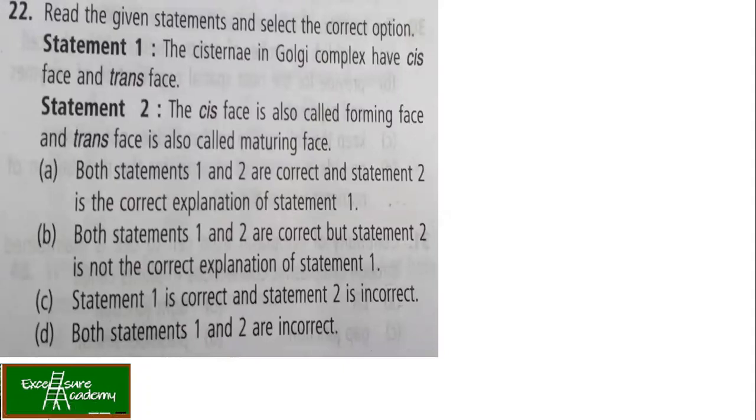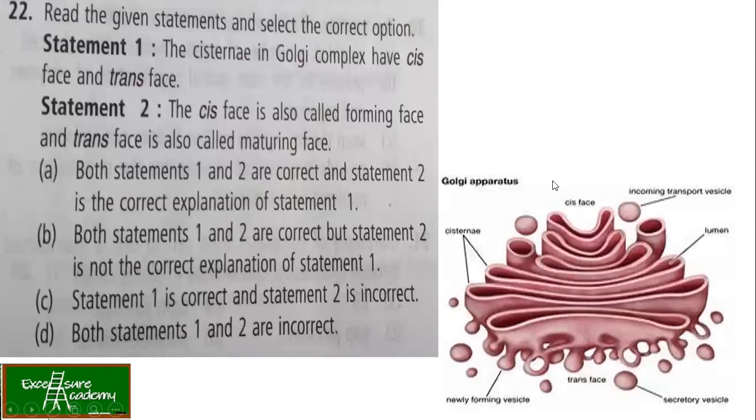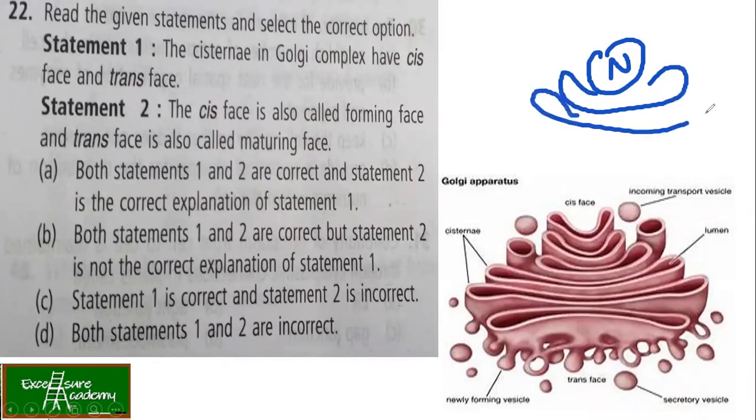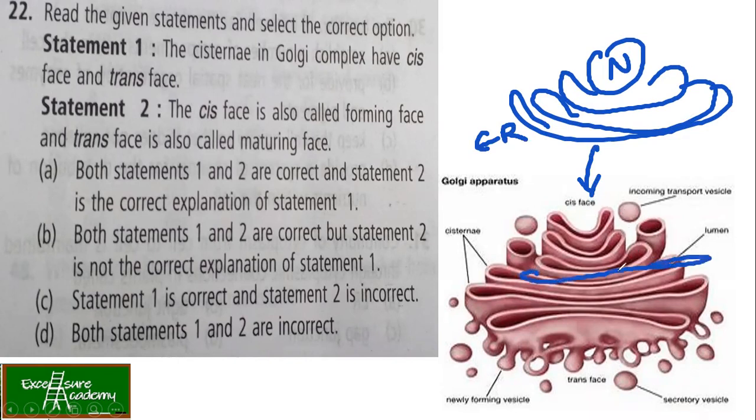Now, if you see here, the cisternae in the Golgi complex have a cis phase and a trans phase, which is true. If you see the figure over here, this is how it looks. So here you have got your nucleus, okay? And attached to this, you have got your ER. Then from ER, it goes to the cis phase of the Golgi. Then you have got the median, and then you have got the trans. So this is true. So the first statement is true.